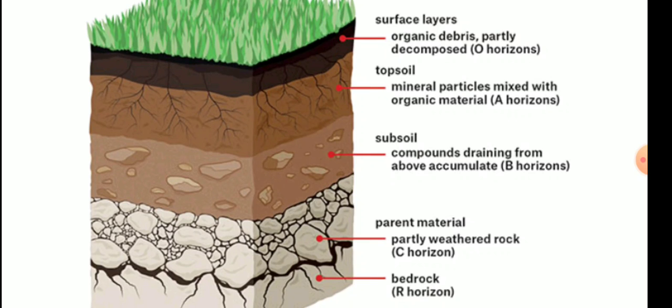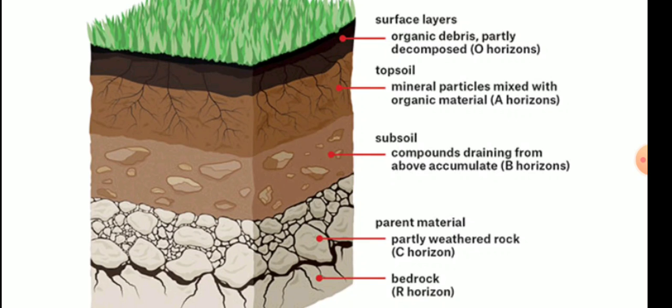And you can see the color is quite differentiated. What is this color due to? It is due to the presence of humus. You know that humus is nutrient availability for the plants, so due to that the topsoil is very dark brown in color. It is rich in humus, that's why it is dark brown. So that is known as the surface layer. Then comes the topsoil. In topsoil, mineral particles are mixed with organic materials, and it is known as the A horizon. The surface layer is known as the O horizon.